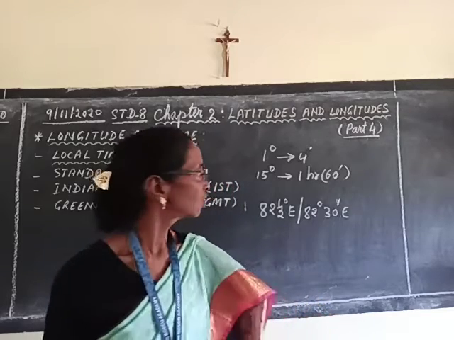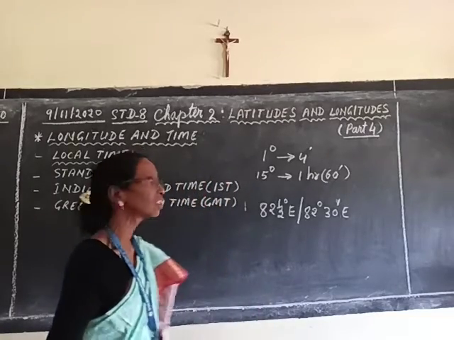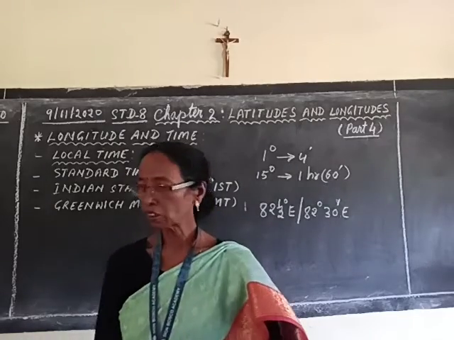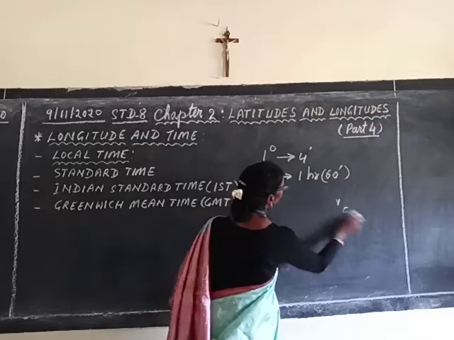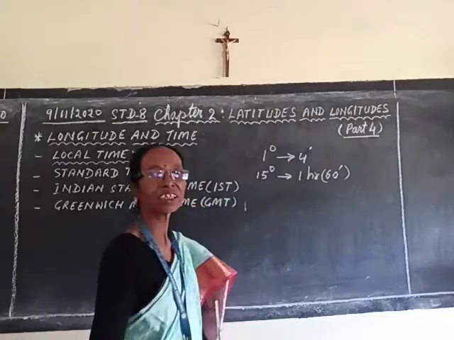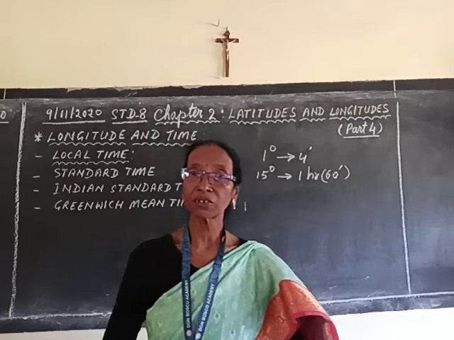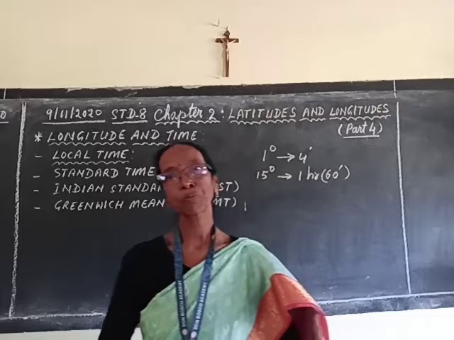Just now I have mentioned the 82.5 degree east meridian, which is the standard meridian of India. How do we know that the standard time of India is 5 hours 30 minutes ahead of Greenwich Mean Time?